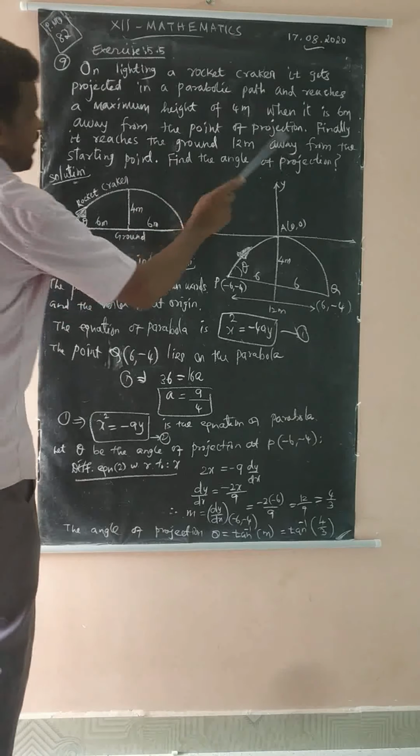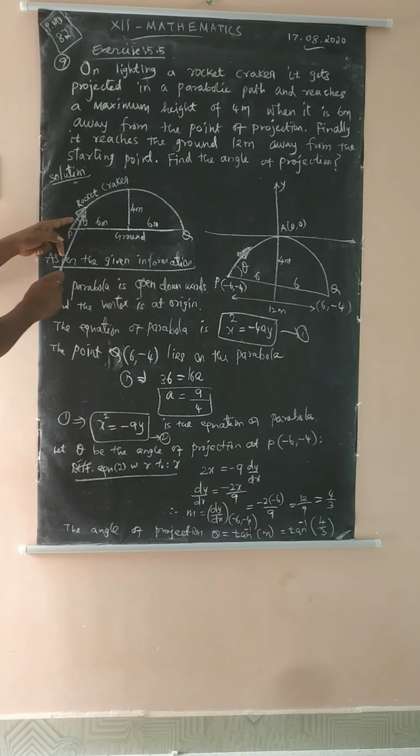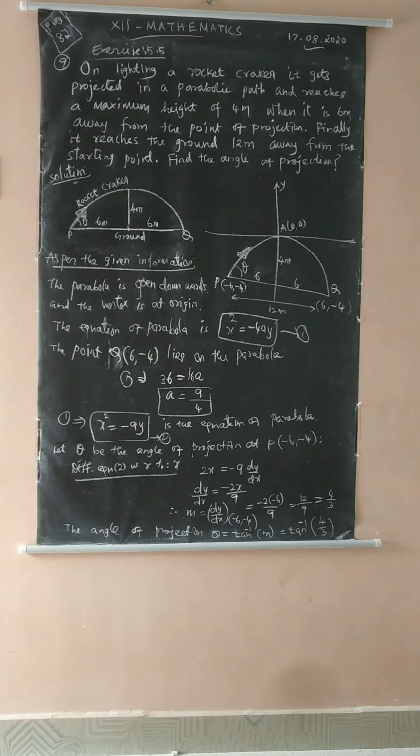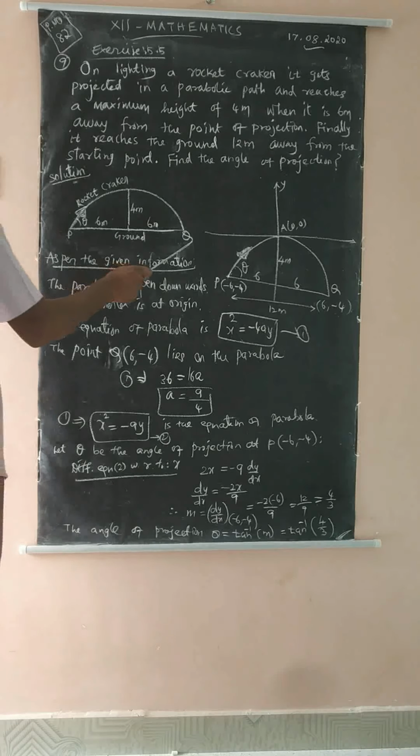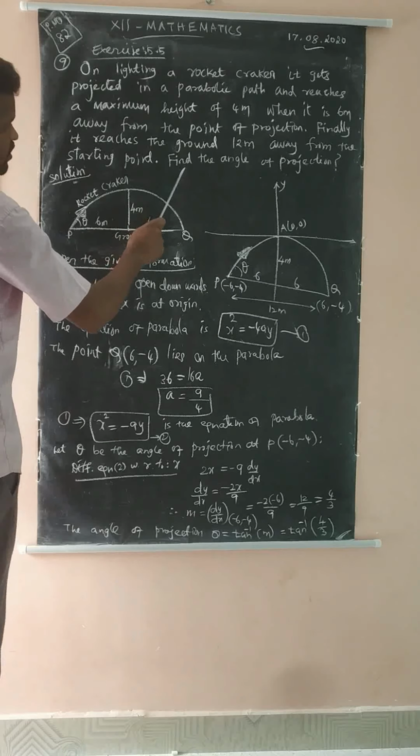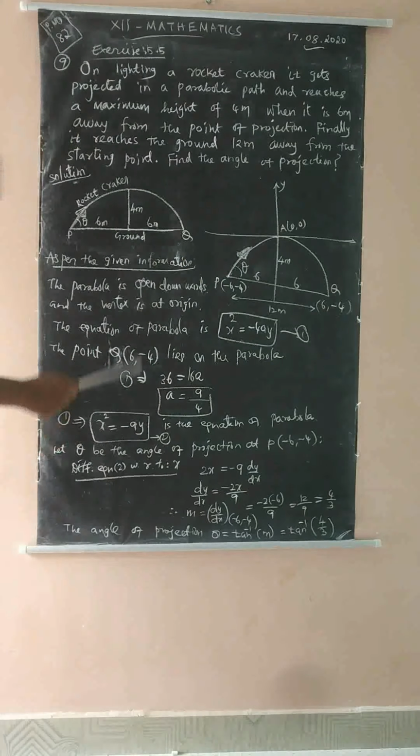Find the angle of projection. What is the angle here? Find this. Okay, now the solution. The rocket cracker goes in a parabolic path, so the maximum height reached is 4 meters. From the starting point to this point the length is 6 meters, again 6 meters, so total 12 meters. The starting point is P and the ending point is Q. Here the question asks us to find the angle of projection at the starting point.